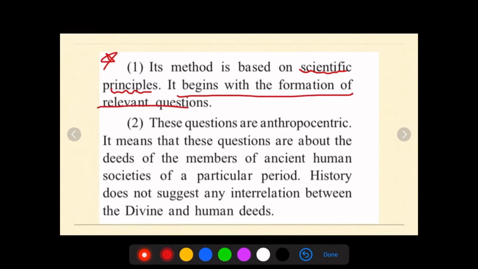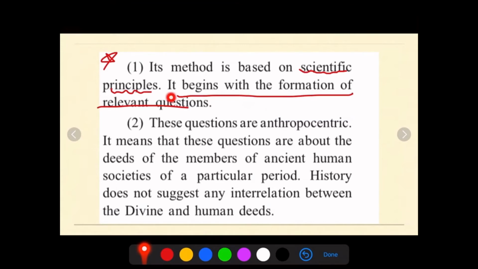I told you earlier that in the research of a historical method, questions are formed, and if the questions are satisfied, then you should conclude your findings. So this is to begin with. It begins with the formation of relevant questions. Questions are put forward, and if they are satisfying, then it is okay. If not, then it is not okay.